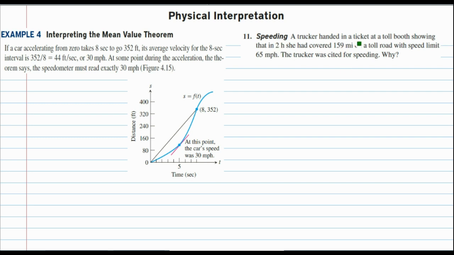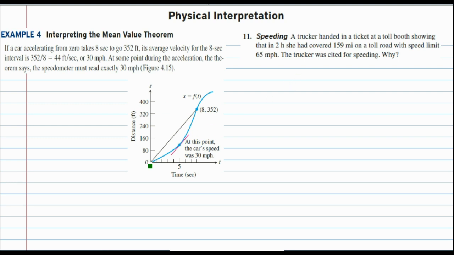It says a trucker handed in a ticket at a toll booth showing that in 2 hours she covered 159 miles on a toll road with a speed limit of 65 miles an hour. Trucker was cited for speeding. Why is that? How would they know that? Well, they know by the mean value theorem.